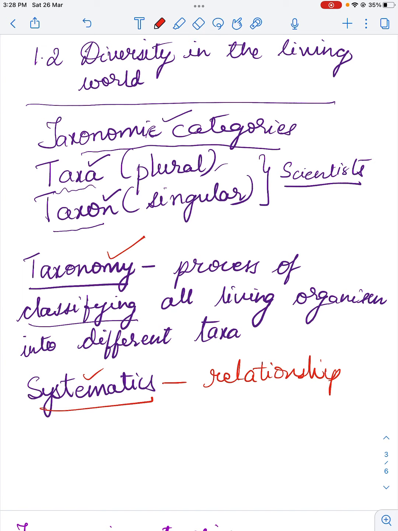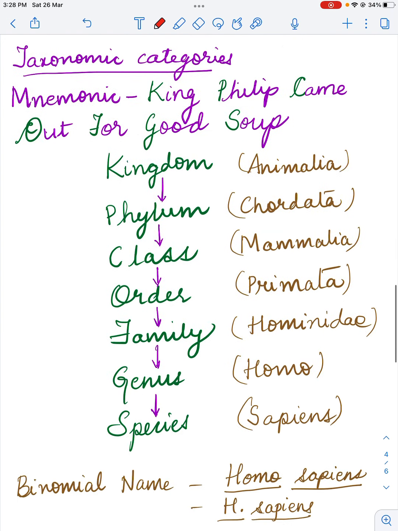I would like to give you an example of various taxa which you should know. When we are given a task of classifying or sorting different organisms, we put them into several groups, and these smaller groups when grouped together form a larger group. So we would have given different names for all that. I would like you to have a look at various taxonomic categories.